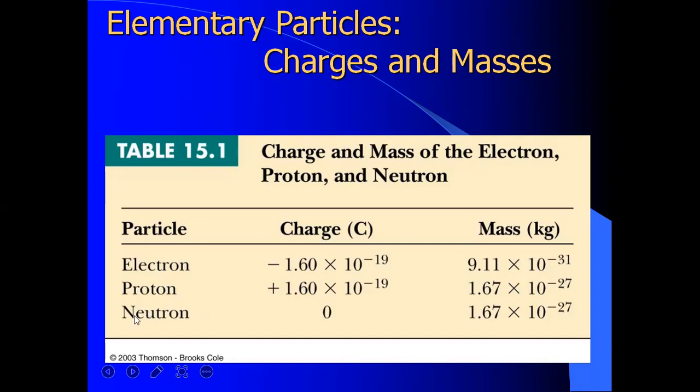But neutron is the neutral particle of the atom, so the charge is zero, and the mass is 1.67 times 10 to the minus 27 kilogram, that means the same as the mass of proton.